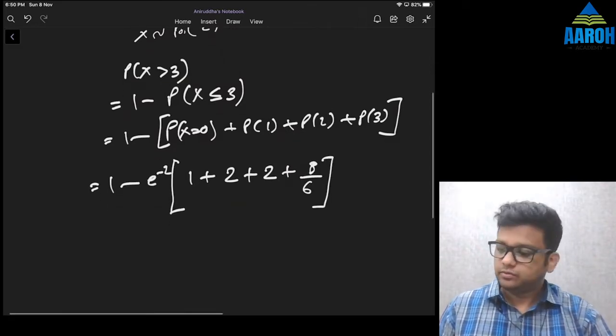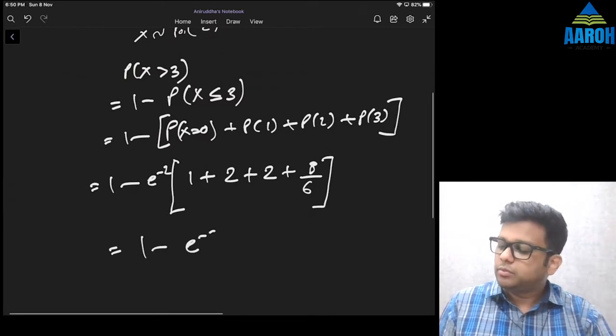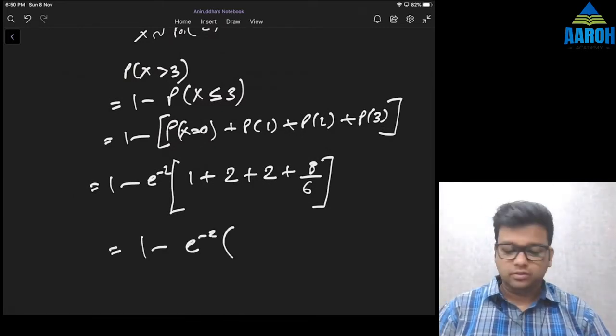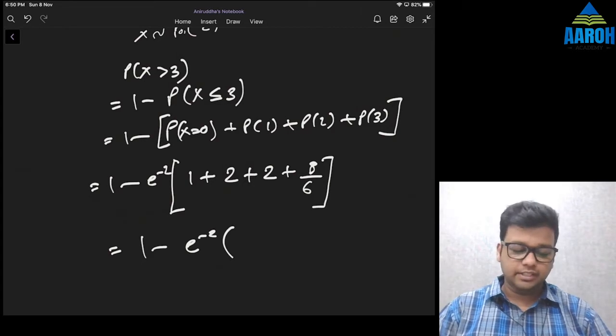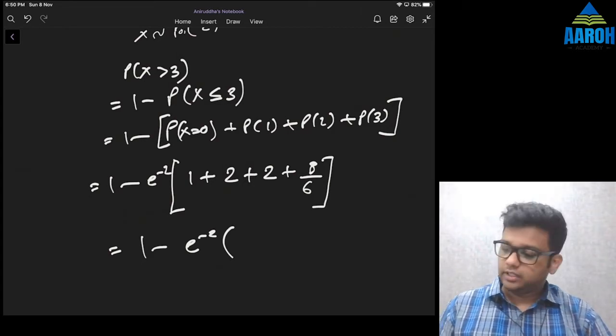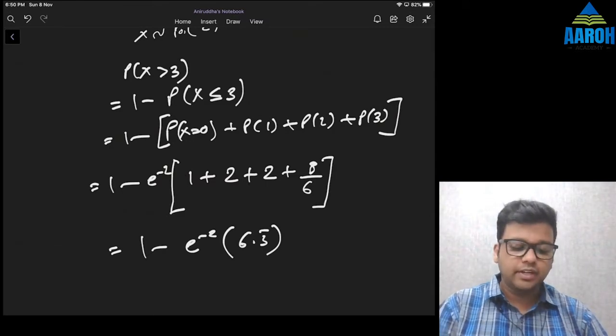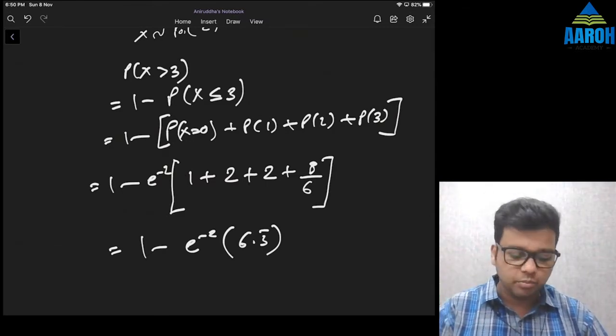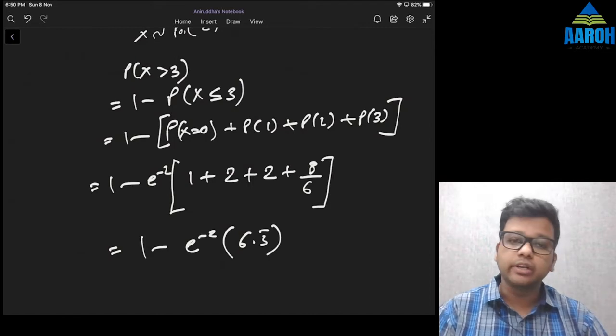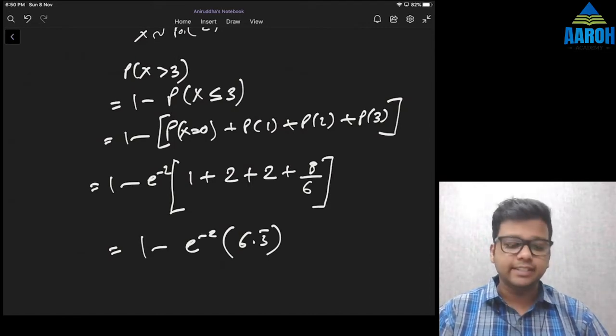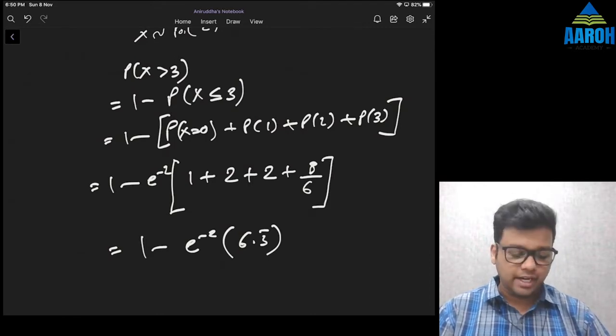Okay, so it will be 1 minus e raised to minus 2 into 8 by 6 plus 1 plus 2 plus 2, that is 6.3 recurring. So let's find e raised to minus 2, 2.71828 square and then reciprocal. Square and reciprocal multiplied by 6.33333 and then subtract it from 1.